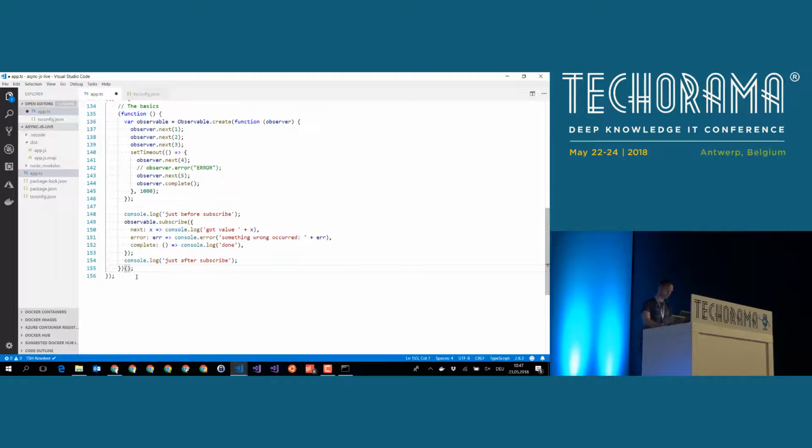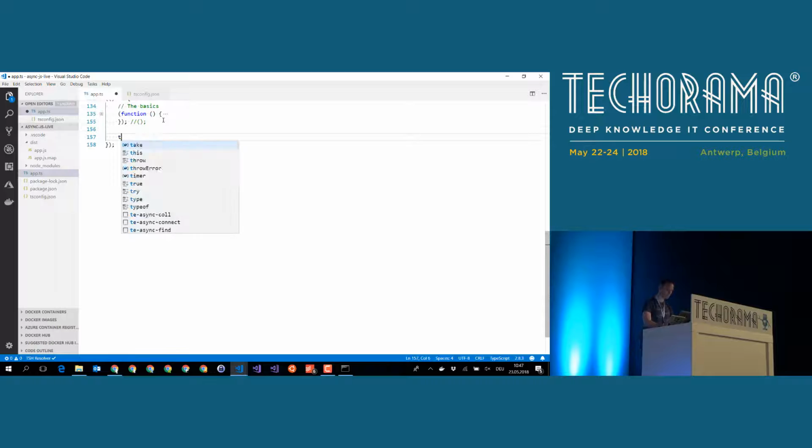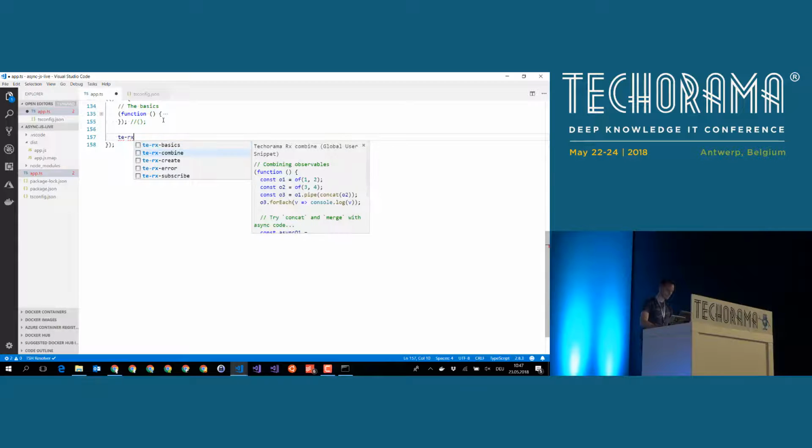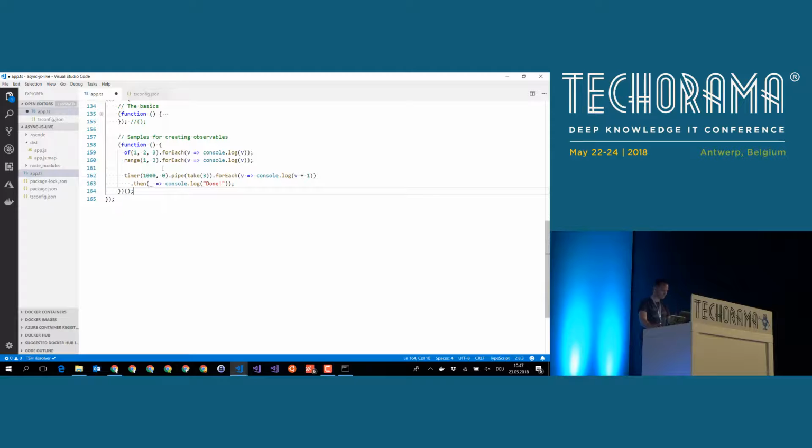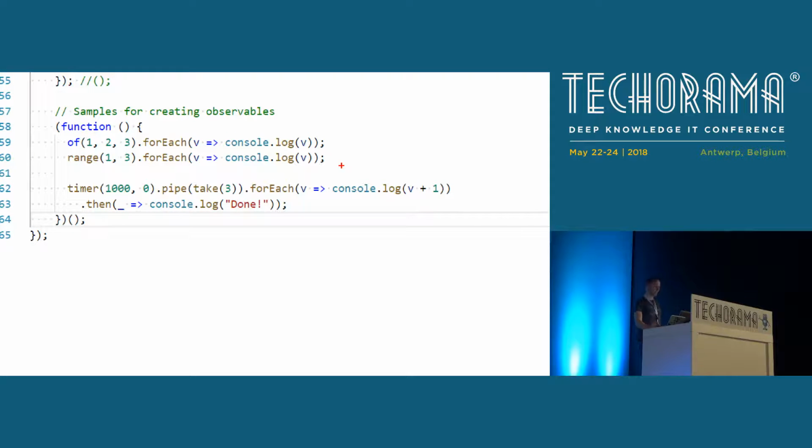Now these were the basics. Let's take a look at some more interesting stuff. For instance, this one. Here we see that the beauty and the power of RxJS is not just the implementation of observable. The real beauty and power of RxJS are the utility functions that come with RxJS. Here you have a bunch of them. For instance, these two here, of and range.